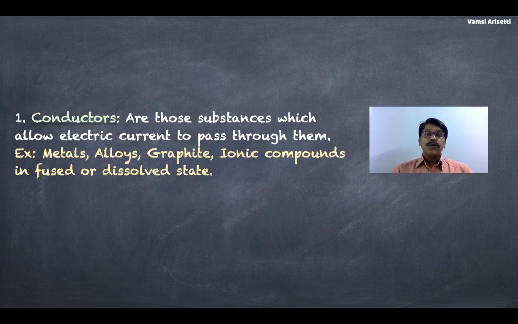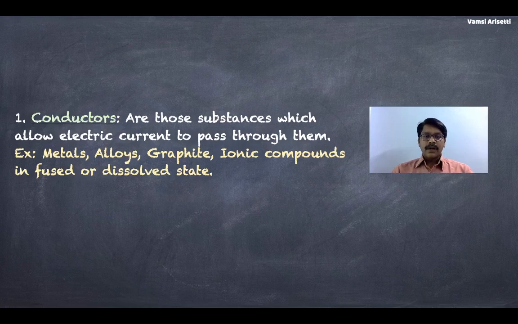Of course, we don't use the precious metals, but we most commonly use a metal like aluminium or copper. Alloys: a combination of more than one metal is called an alloy. At times, a metal and a non-metal combination is also called an alloy. In order to reduce cost and improve certain properties, some metals are mixed. Since metals are conducting in nature, the alloys are also good conductors, like brass. So nickel, monel metal, etc., are used as electrical conductors. The other one is graphite.